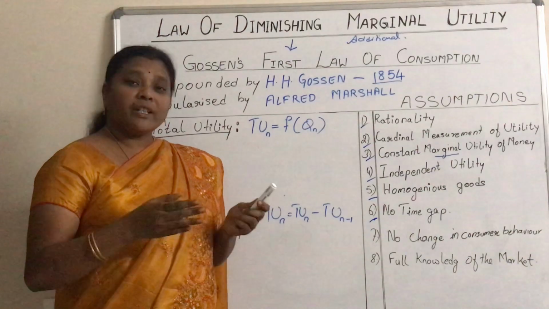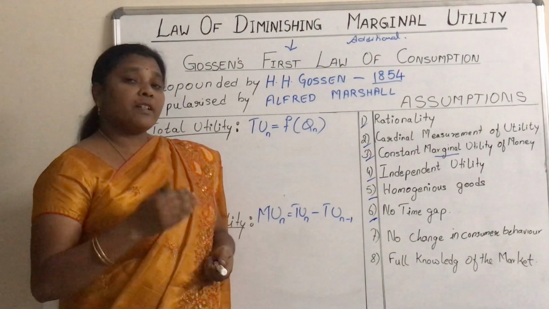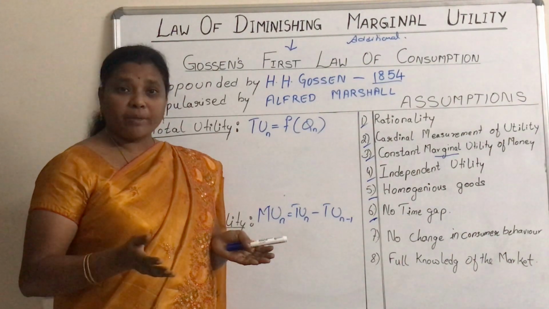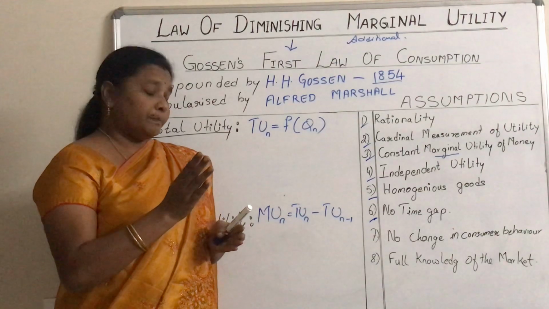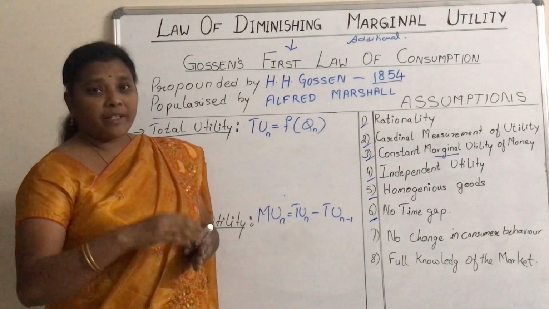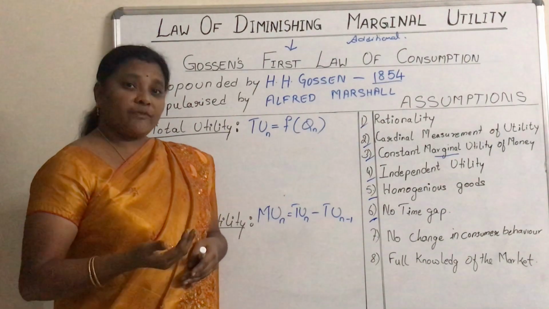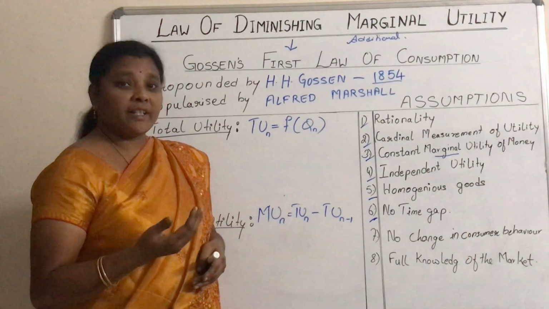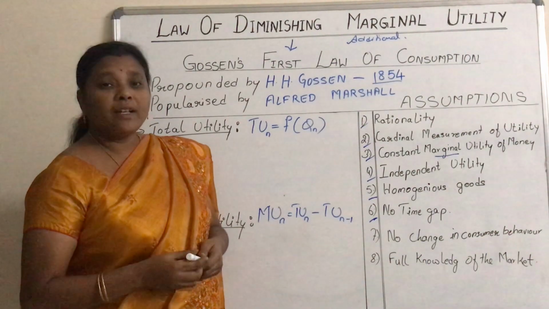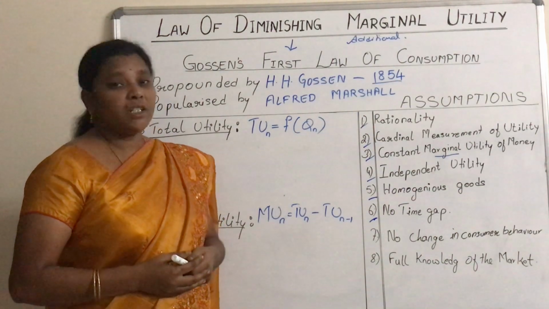Because without any time gap, continuously, if the consumer is consuming the commodity, the additional satisfaction he is getting will diminish. If the time gap is given, what happens? Suppose he consumes the first apple at breakfast and the second apple at lunch. What happens? Instead of the additional satisfaction, the marginal utility he is getting decreasing, it will increase. So it should not happen.